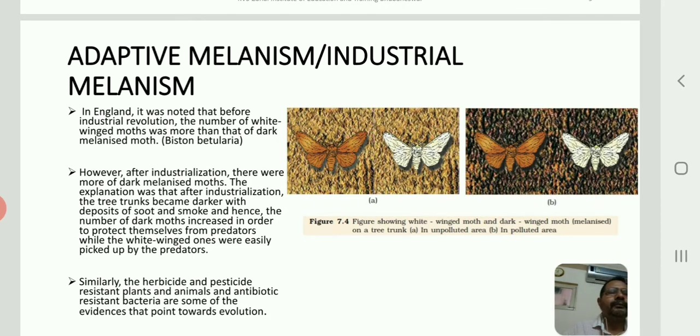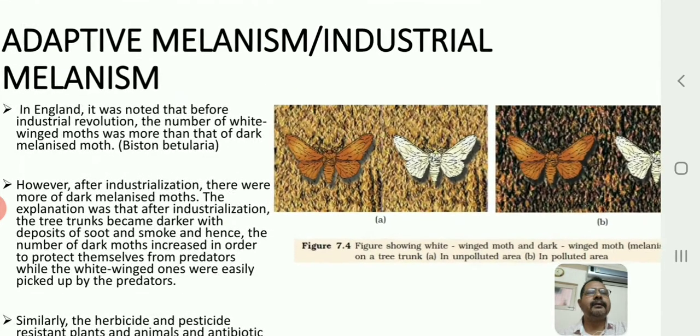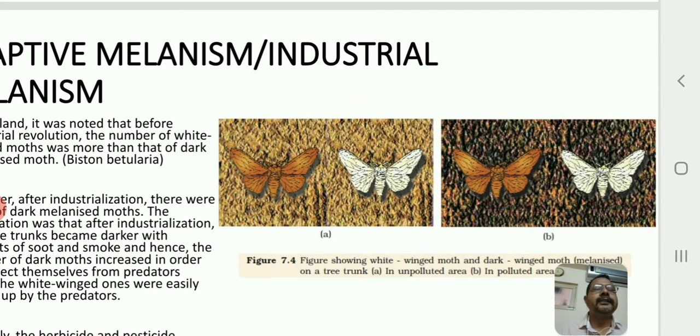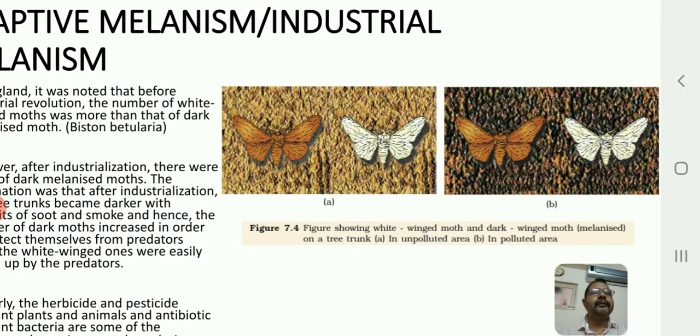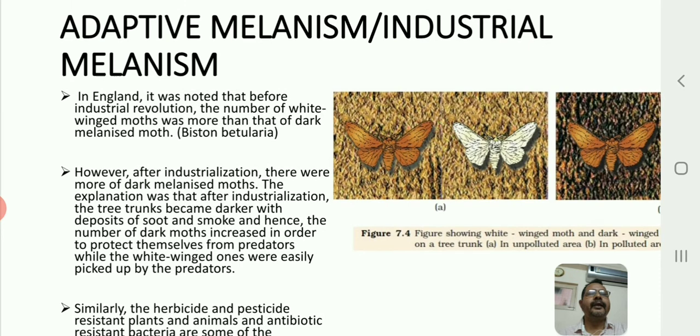Okay, children. Now let us go to the next interesting aspect called adaptive melanism or industrial melanism. Let us have a look at the figure first. This is figure 7.4, showing two different types of moths: the white winged moth and the dark moth, which is called the melanized one, on a tree trunk. The first is in an unpolluted area, and the second is in a polluted area. There is a certain difference in both of them. Let us see what that is.